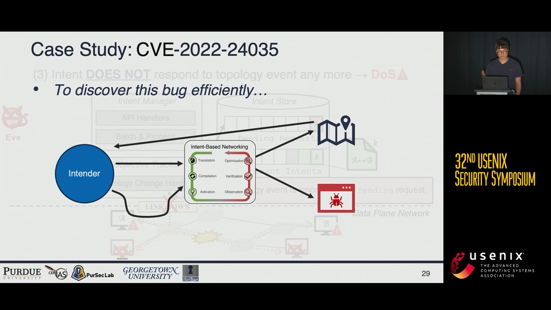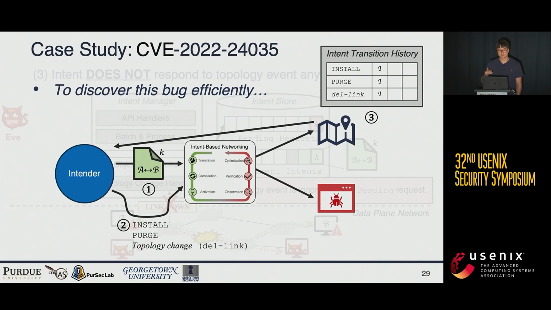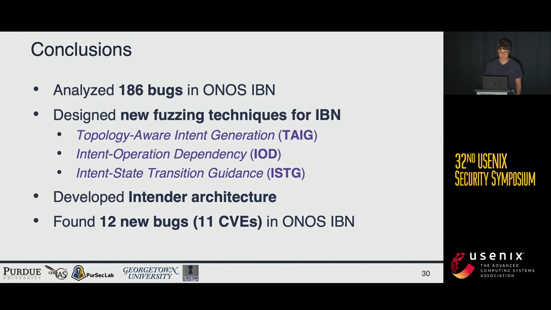To discover this bug efficiently, Intender generates a single installed intent with topology awareness. It supports topology changes. It generates as many intent transitions as possible, and can detect connection failure.